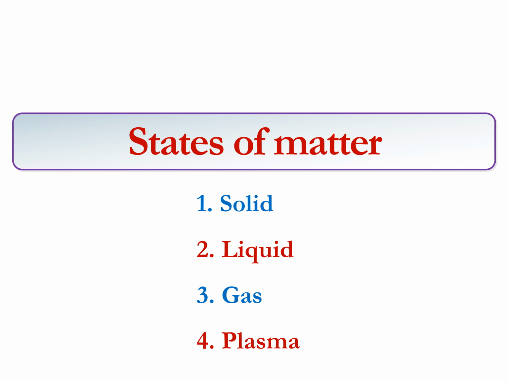So there are four states of matter. The first is known as solid. The second one is known as liquid. The third one is gas, and the fourth one is plasma. So we'll be looking at each of these different states of matter one by one. And we're going to start with the solid state.